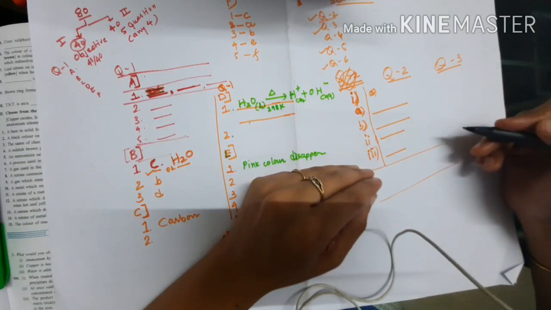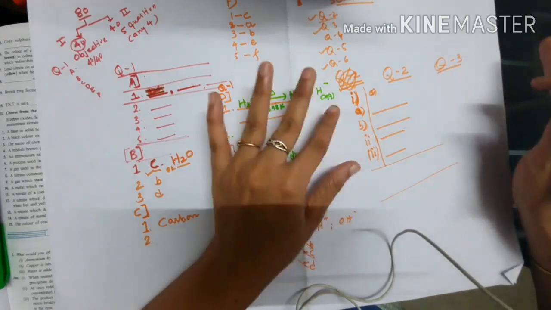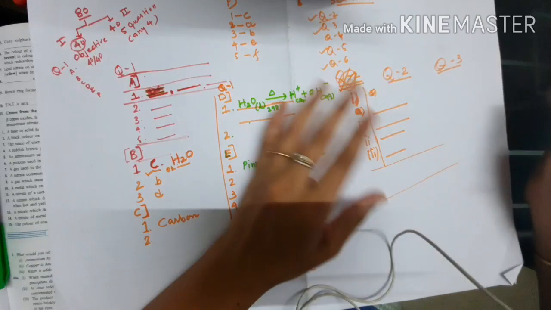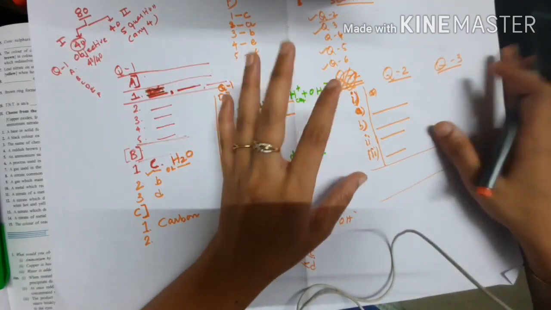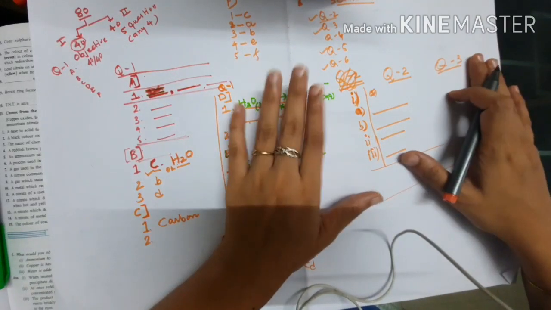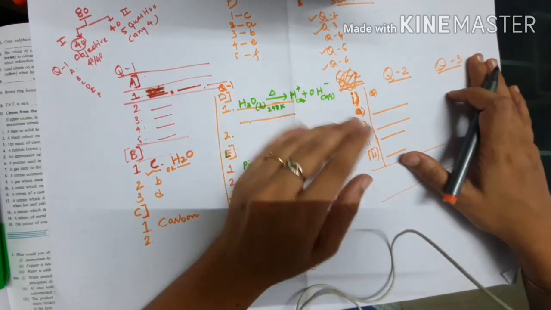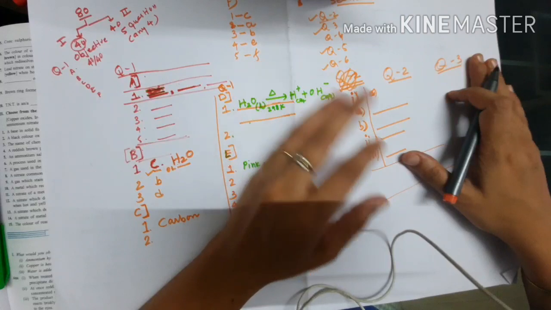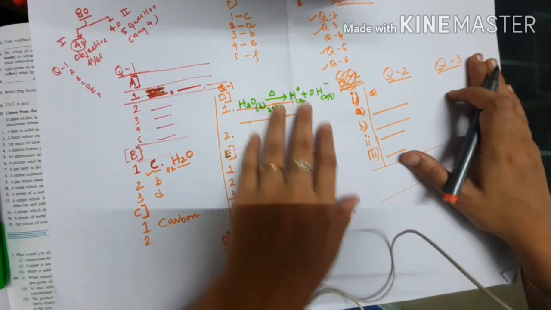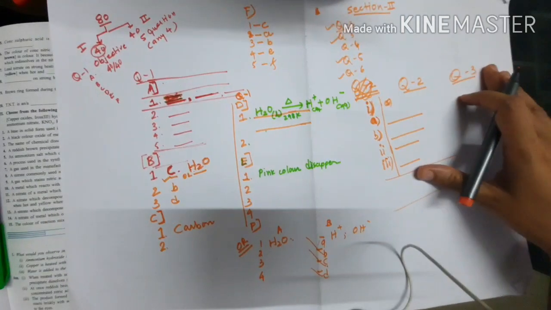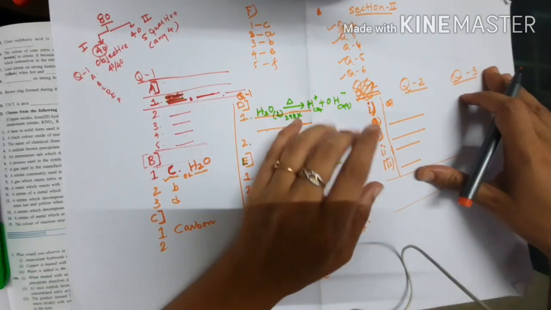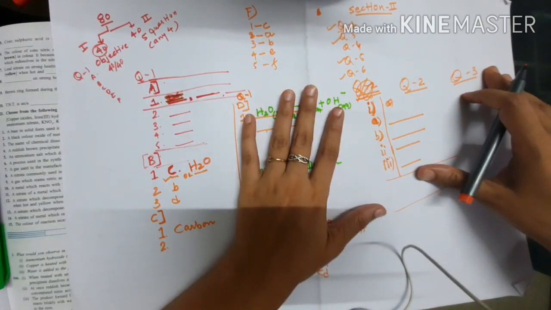Write in the proper way and to the point only. No need to write full statements and paragraphs. Just write to the point. If you write like this in all exams, not only in 10th standard but in 11th, 12th, wherever you are studying, and write in the proper way, I am sure that you will get marks.